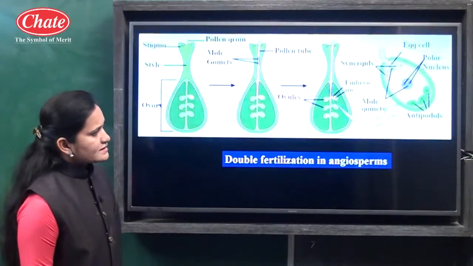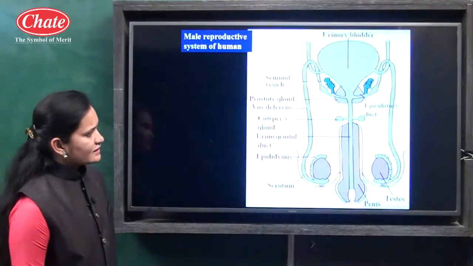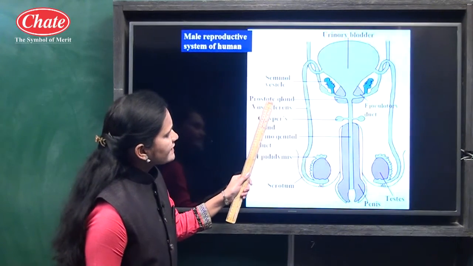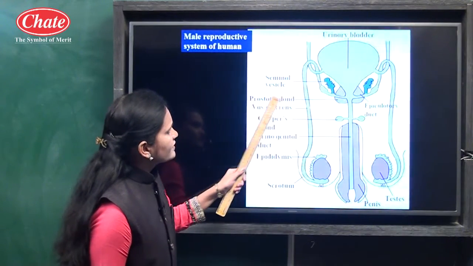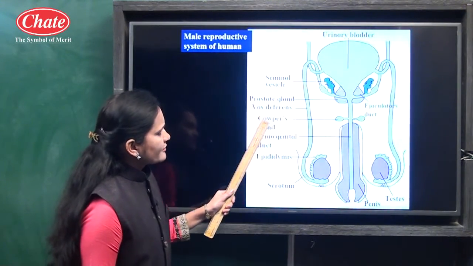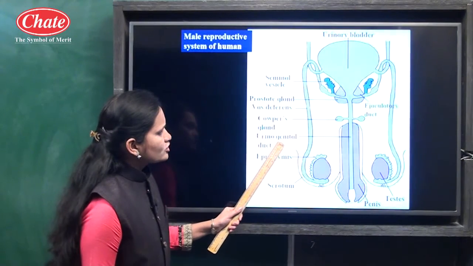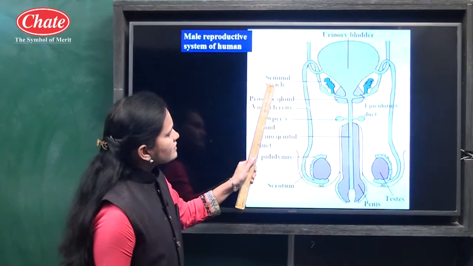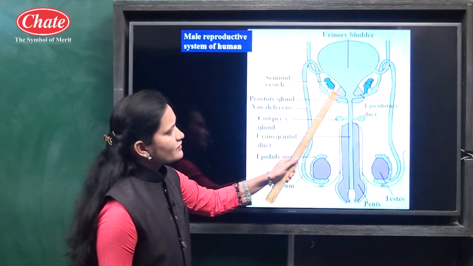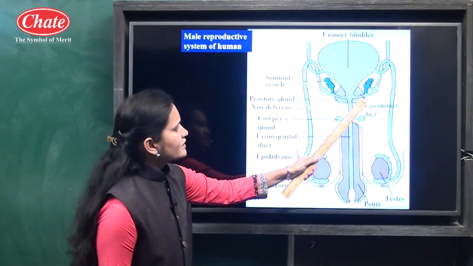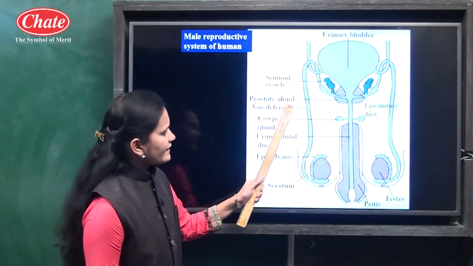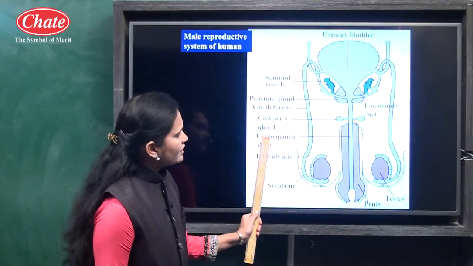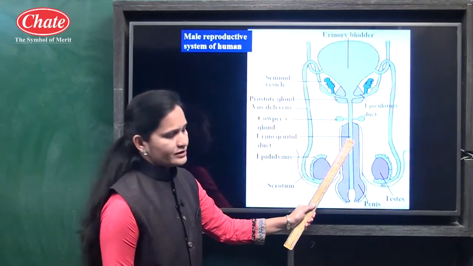Here we will discuss the diagram. See which ducts are present here. Prostate gland and ducts are present. Ejaculatory duct. Here are the prostate gland, vas deferens, Cowper's gland and urinogenital duct. The seminal vesicle secretes its secretion where? In the ejaculatory duct, whereas the prostate gland and the Cowper's gland secrete their secretion in the urinogenital duct.